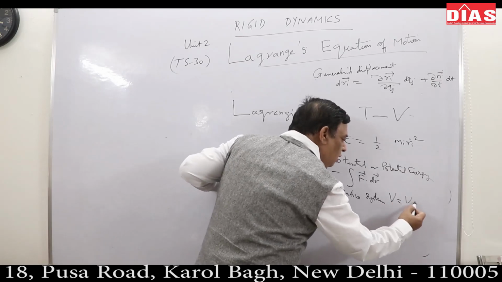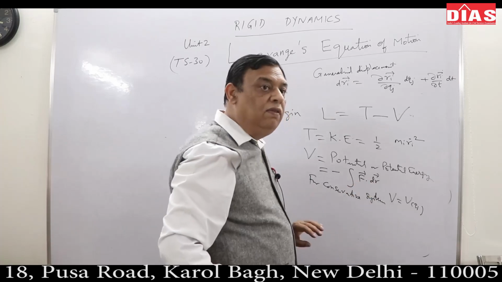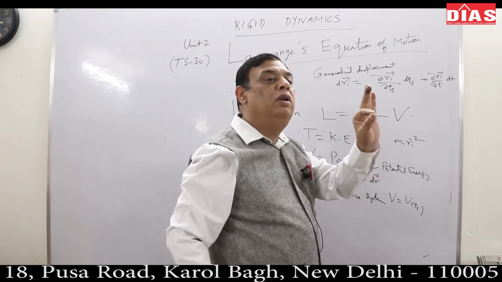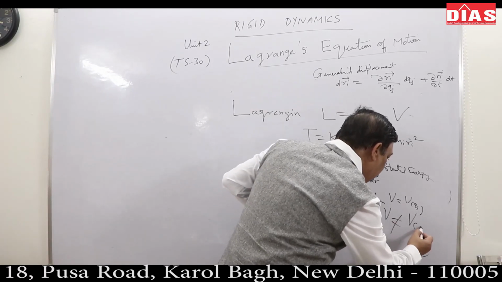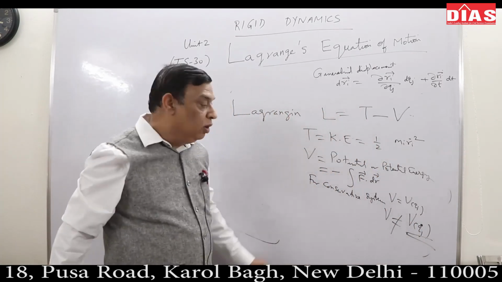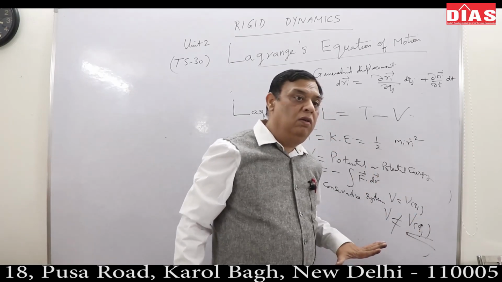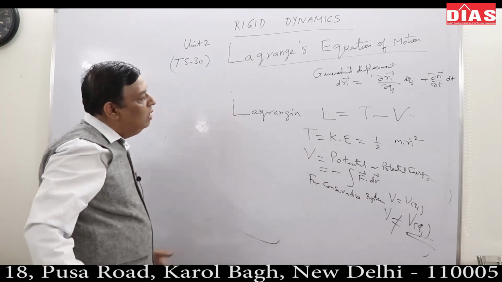For a conservative system, V must be only a function of Qj. It is only dependent upon position. It should not be dependent upon the derivatives. V cannot be a function of Qj dot. Try to understand this. Potential cannot be a function of Qj dots. It should not be dependent upon velocity for the system to be conservative. Good. These are the few basic definitions.